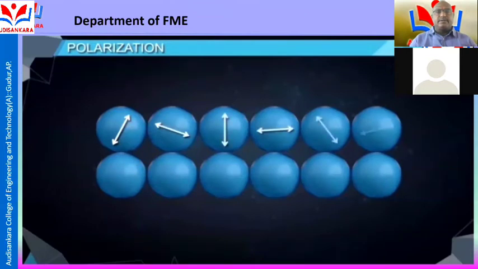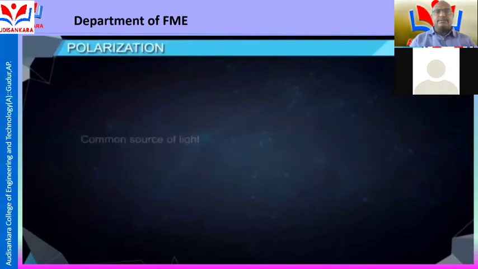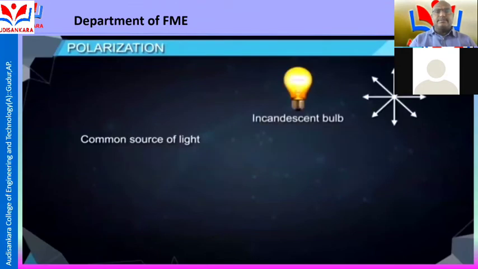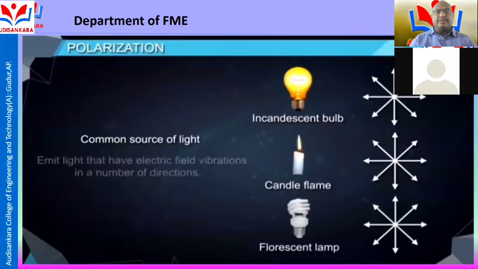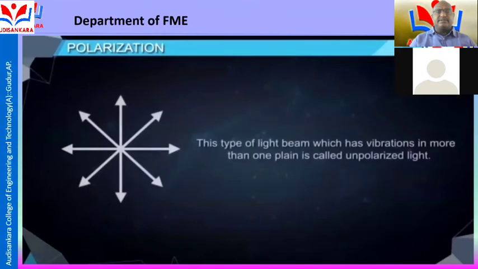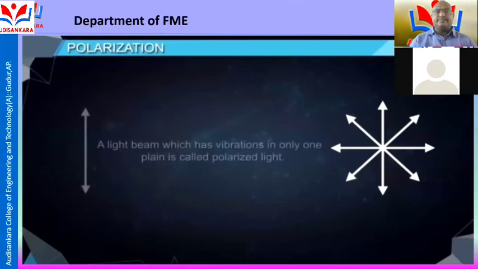Similarly, different atoms of the material can produce vibrations in different directions. So common sources of light, such as an incandescent lamp, candle flame, fluorescent lamp, etc., emit light that has electric field vibrations in a number of directions. This type of light beam, which vibrates in more than one plane, is called unpolarized light.